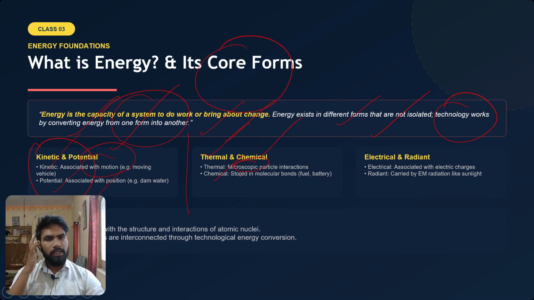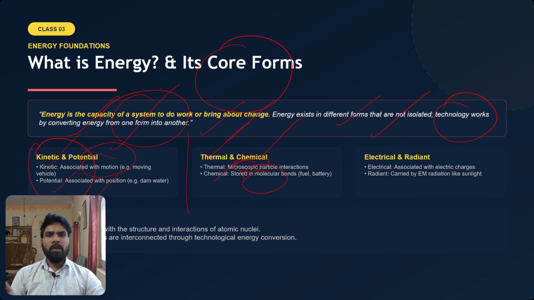The next one, chemical. So how is chemical energy stored? It is stored in the molecular bonds. For example, in the fuel cell, in the battery, so we get electricity, energy from there. So how is it stored? It is stored in the molecular bonds that are there in fuel or in a fuel cell or in a battery.